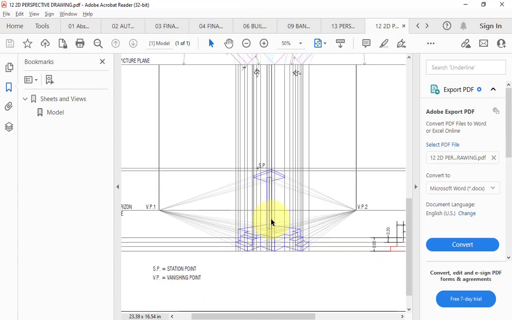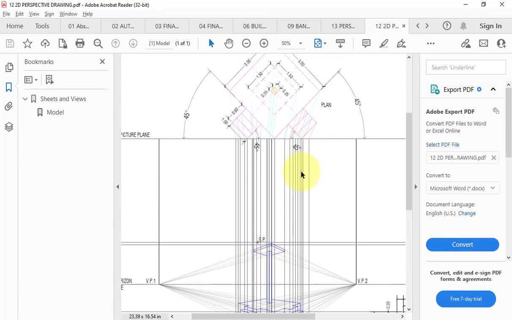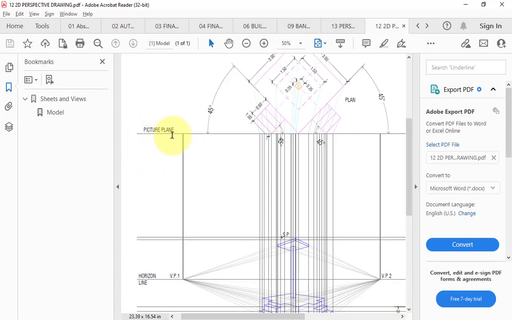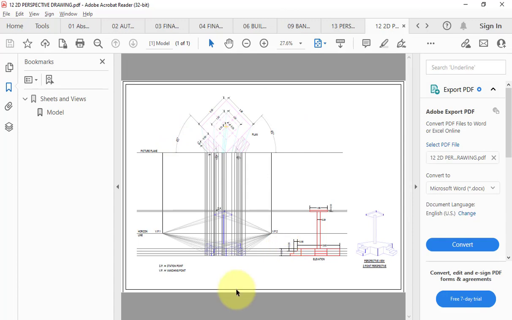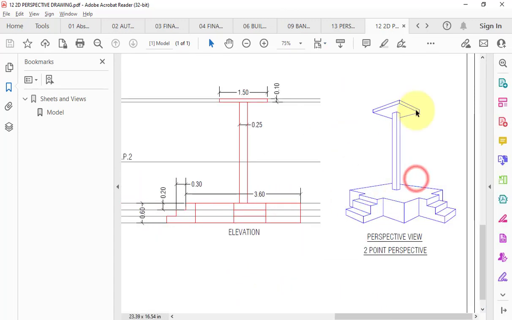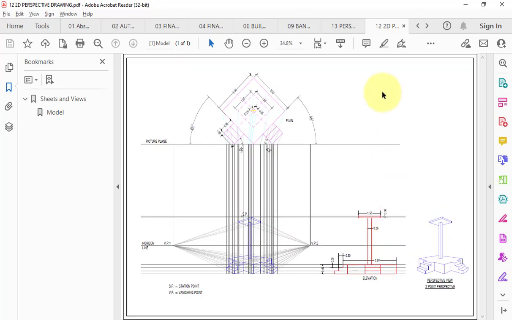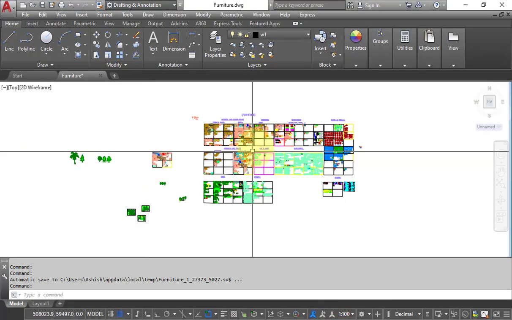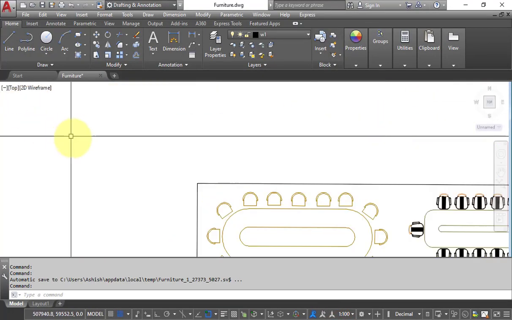And the technical terms that are useful in perspective, everything has been covered. What is station point, what is vanishing point, what is horizon, what is picture plane, right? All these terms have been covered, and at the end you can see such a kind of perspective you will get, right?